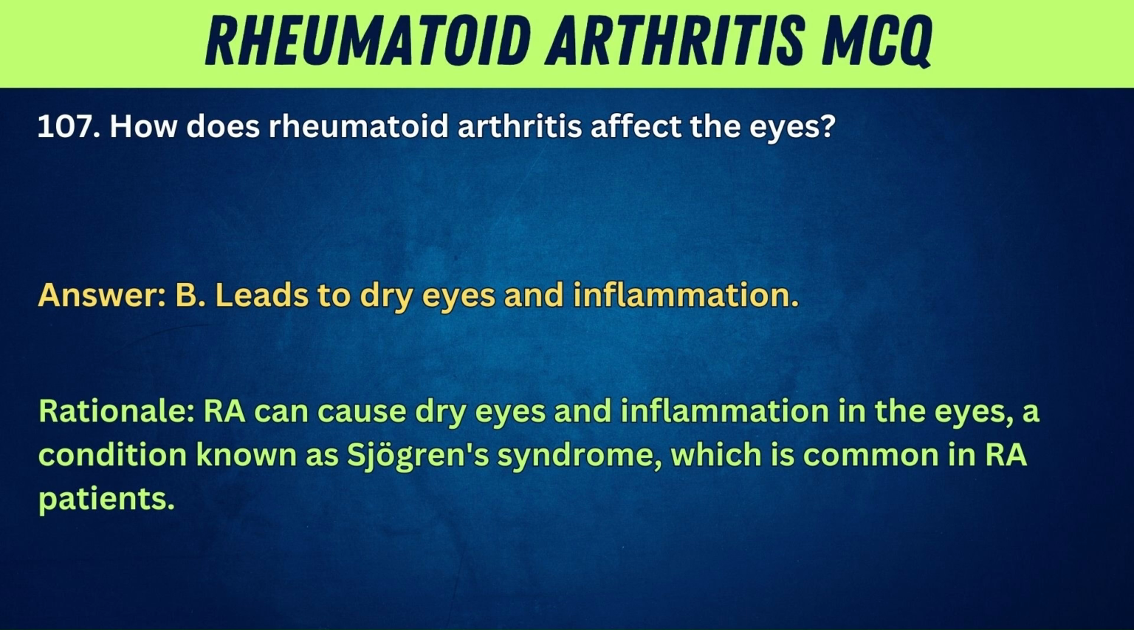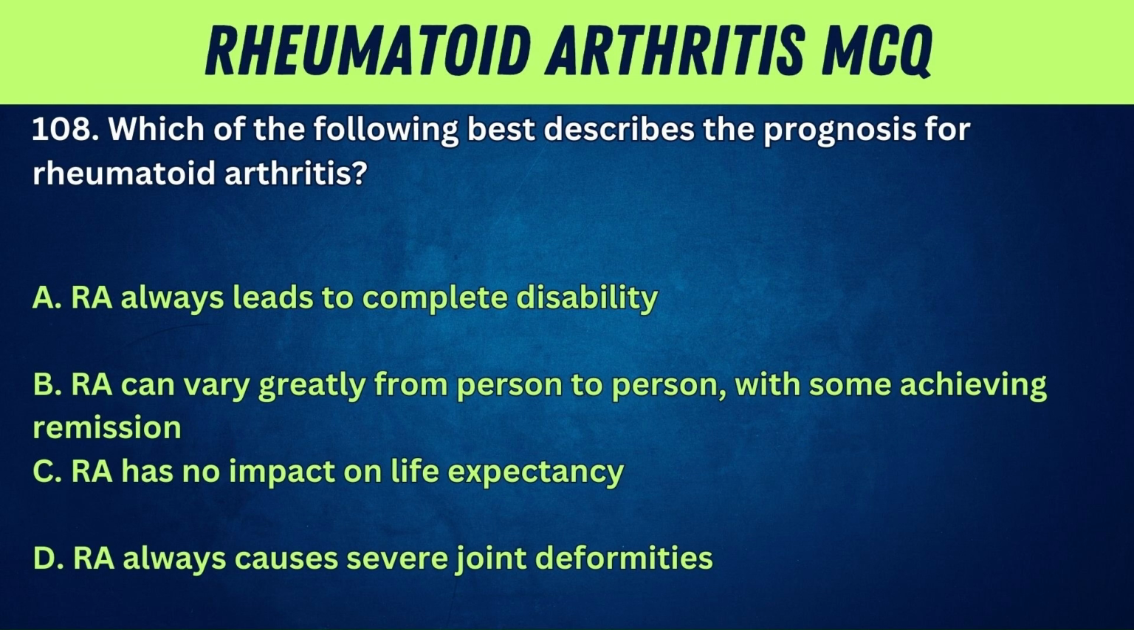Leads to dry eyes and inflammation. Rationale: RA can cause dry eyes and inflammation in the eyes, a condition known as Sjogren's syndrome, which is common in RA patients. 108. Which of the following best describes the prognosis for rheumatoid arthritis?